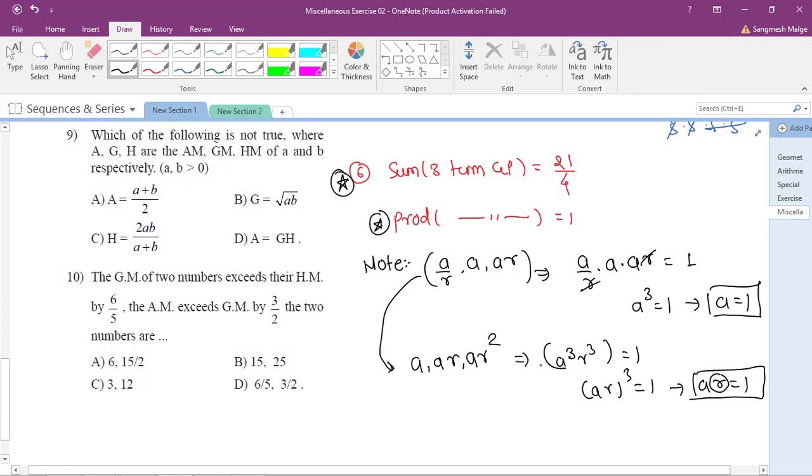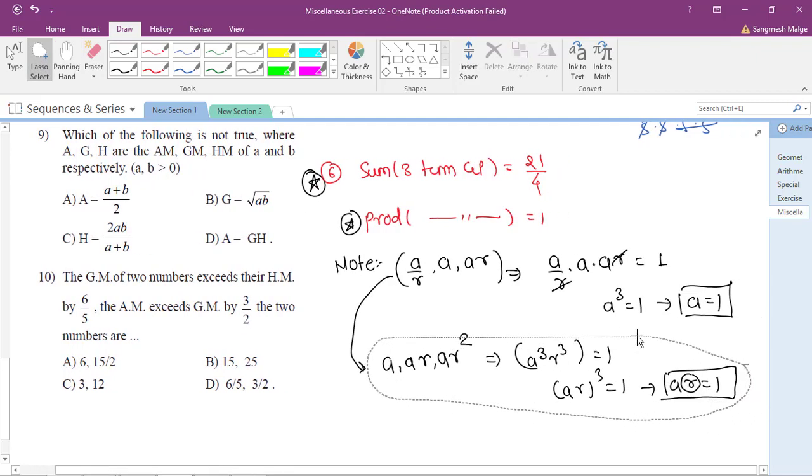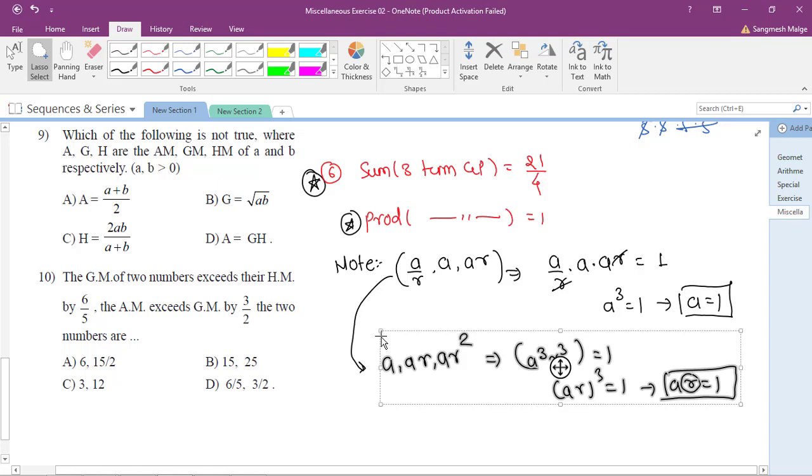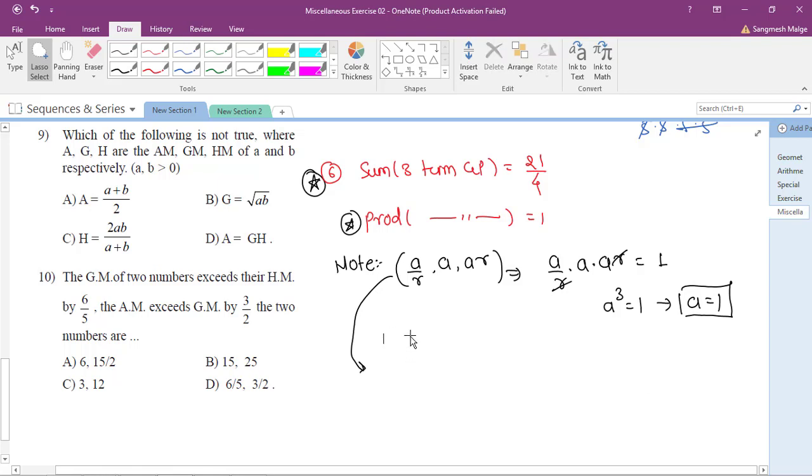Okay, so that's why it's always recommended that whenever they give you a question like this, with three terms of a GP, we have to consider the terms like a by r, a and ar. Take a note of this. Whenever I send this PDF, take your own notes: a by r, a and ar. These are the three terms of a GP.